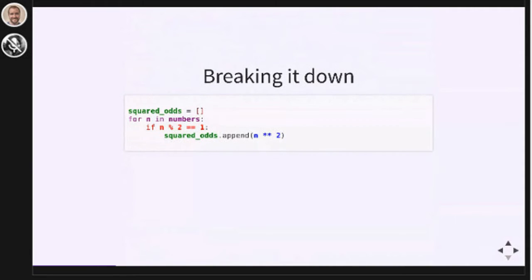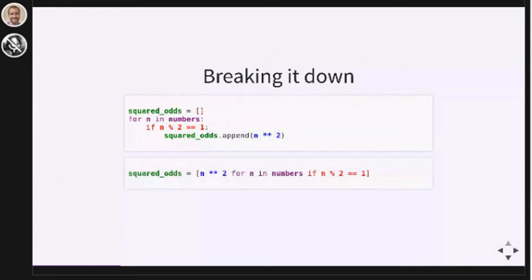Here I've highlighted 5 things in this for loop. The variable name for our new list is in green. The square brackets that make our list are in dark red. The looping logic is in purple. The condition is in bright red. And the item that we're appending every time that we loop is in blue.